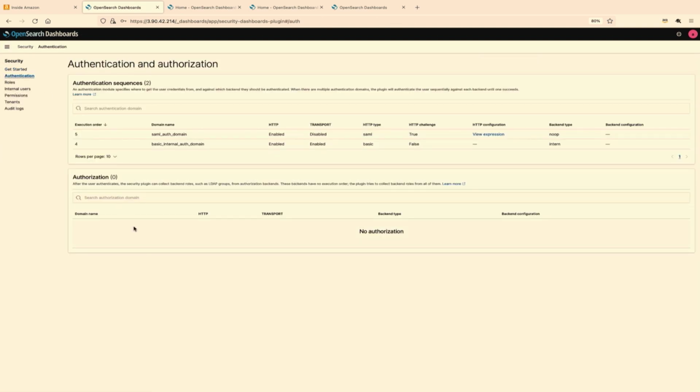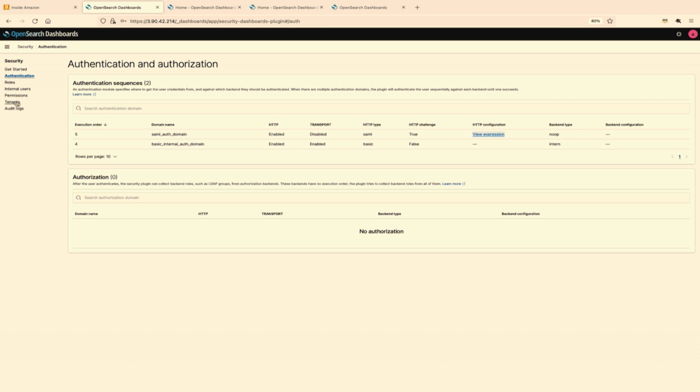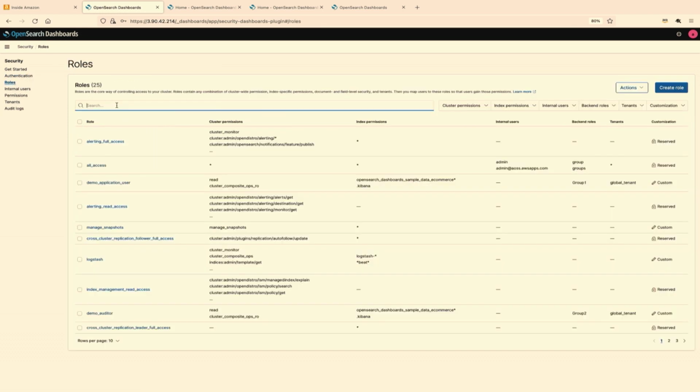Once you get into the security plugin, there's a bunch of features. And of course, in authentication, like I said, the handshake that you have created between SAML and Okta, you can see it right there. And this is the metadata that Okta would generate based upon the SSO URLs that you feed in. And this metadata, you configure it back into your cluster. So once that is done, let's look at the roles that are created for this demo.